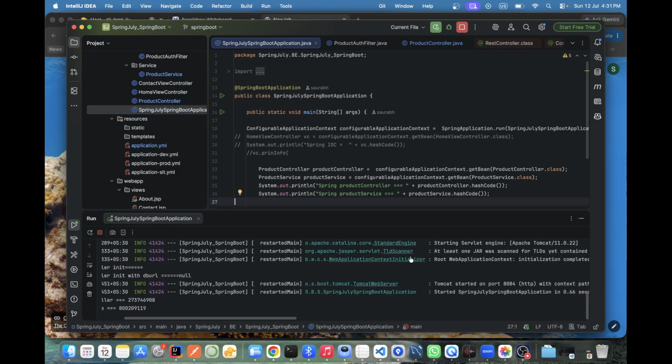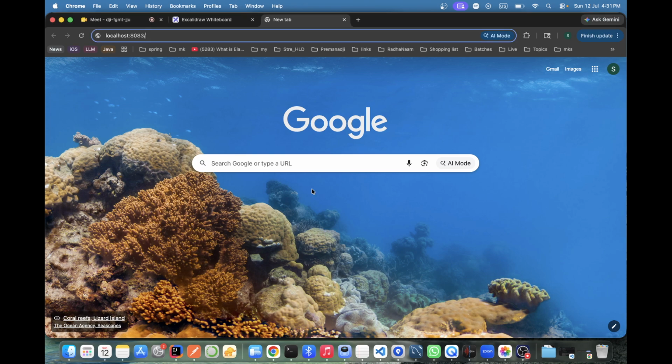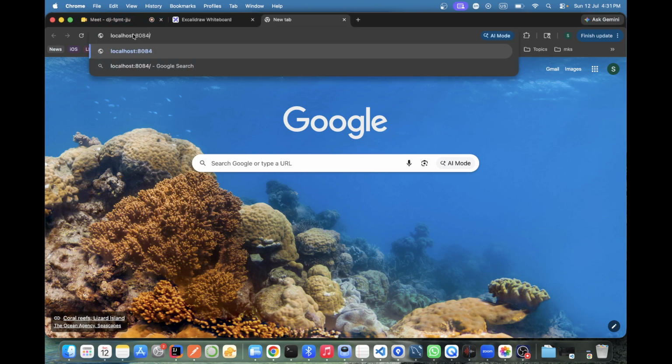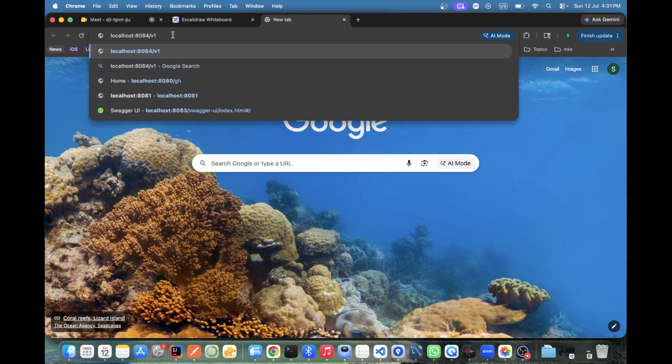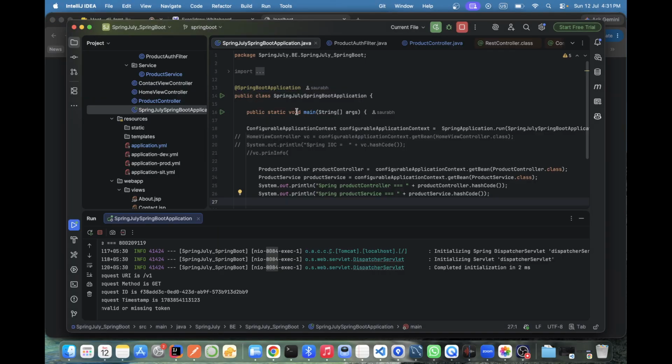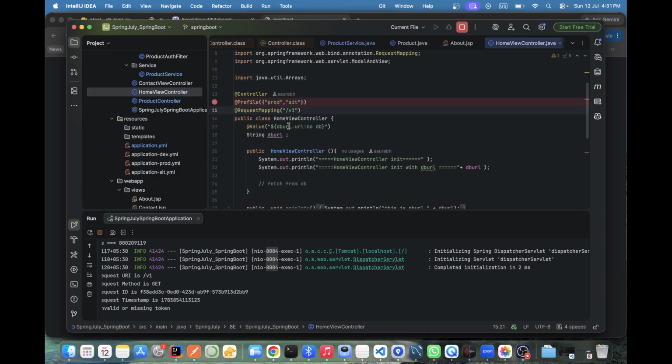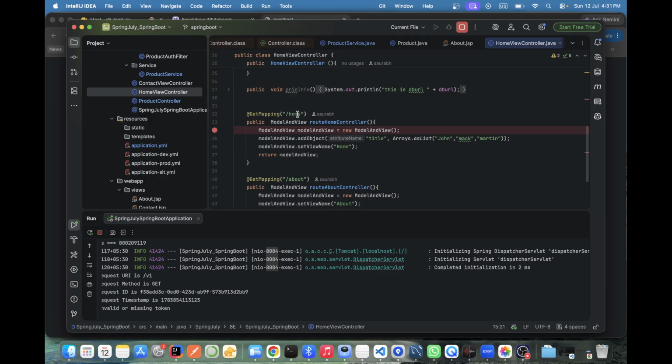Okay, now the port will be changed. Slash v1 slash controller, home.